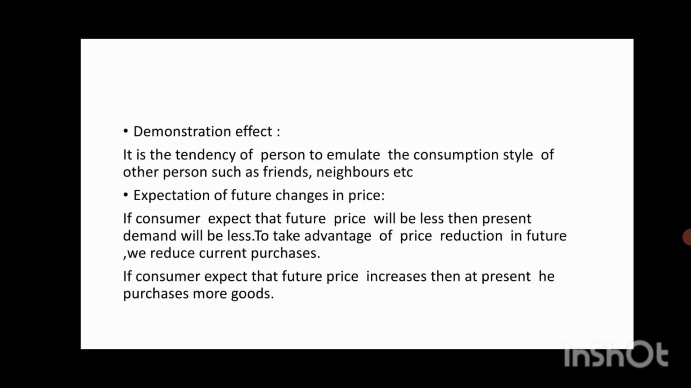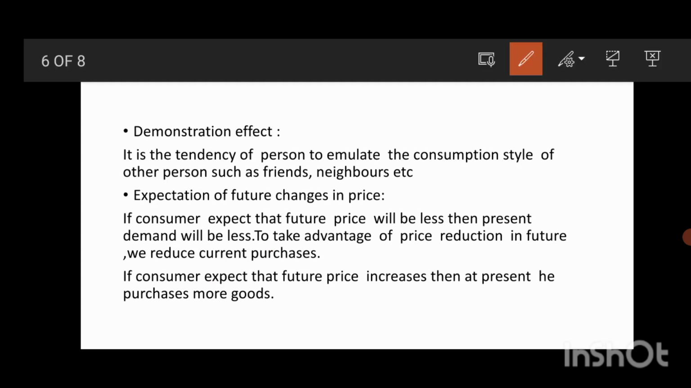Another determinant of demand is the demonstration effect. Demonstration effect is the tendency of people to emulate the consumption style of other people, such as friends or neighbors. For example, some people buy a product just because their neighbor has that product. Just by seeing the consumption patterns of someone, we follow their consumption pattern, and that is called the demonstration effect. So that is also one of the factors which affects demand.